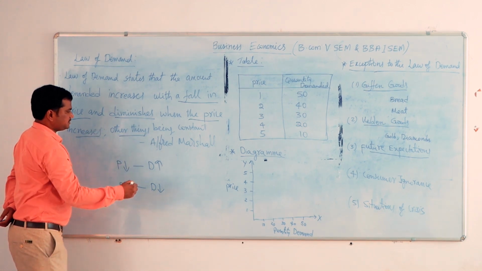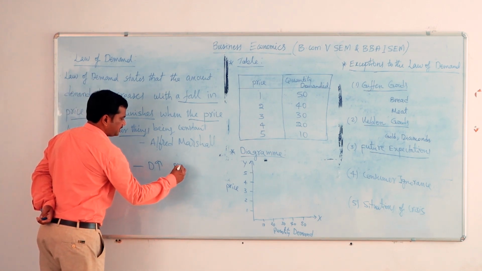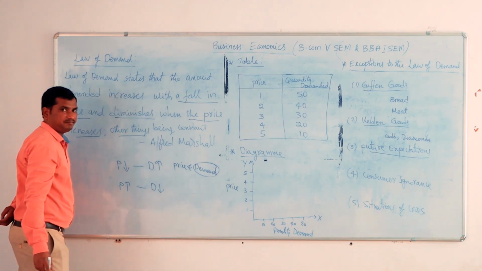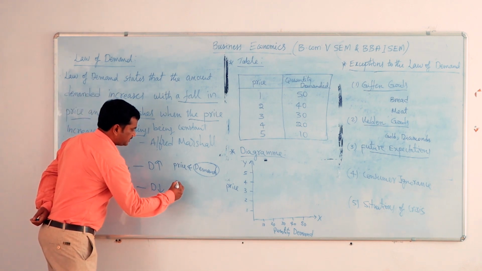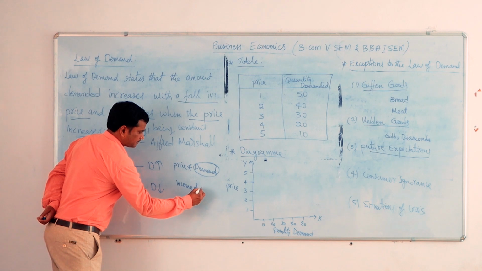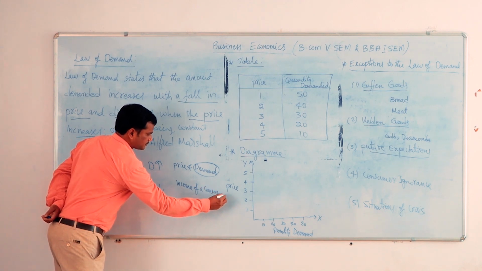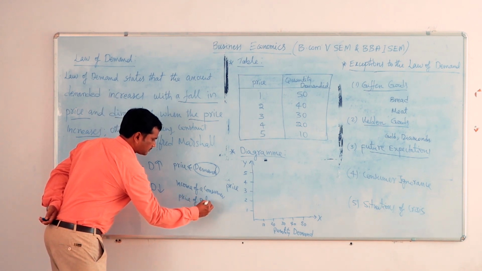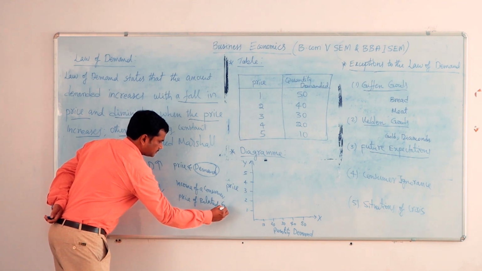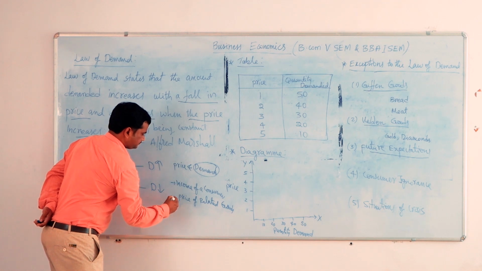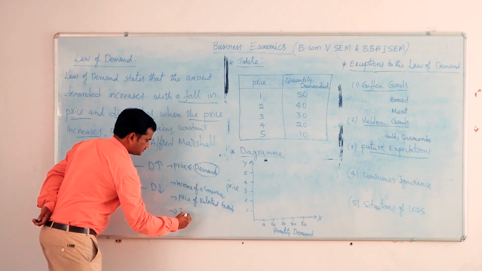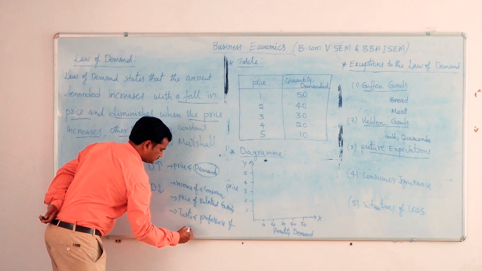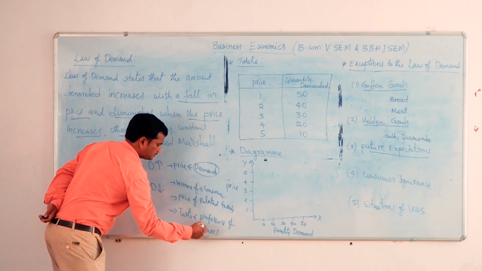Here we are studying the relationship between the price and demand of a product, but demand can be determined by various other factors like the income of a consumer, price of related goods, and the taste and preference of a consumer.